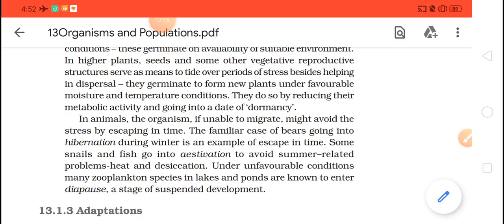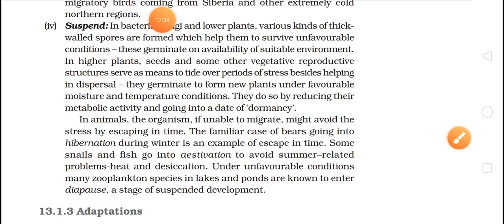Okay, so under unfavorable conditions, many zooplankton species in lakes and ponds are known to enter diapause, a stage of suspended development. Okay, so what is this stage exactly? This stage is where the organism goes into a suspended development.